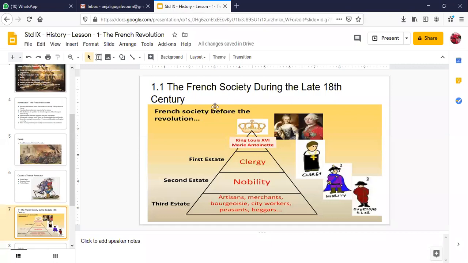So the entire burden was on the third estate: educated lawyers, merchants, artisans. Bourgeois means the business class, and city workers, peasants, even the beggars had to pay certain taxes. So you can imagine how oppressive the society was during the time of Louis XVI. Also, children, 97% of the total population belonged to the third estate, and the remaining 3% belonged to the nobility, clergy, and the king.